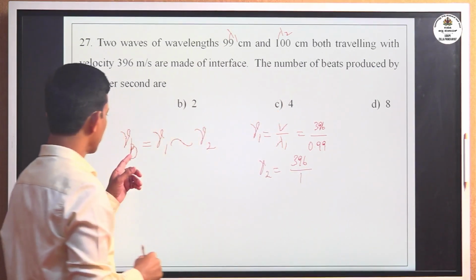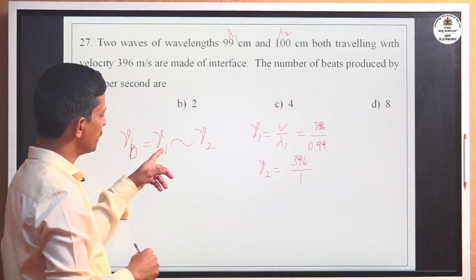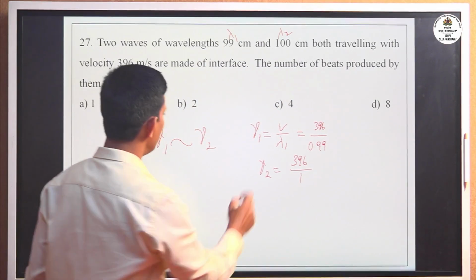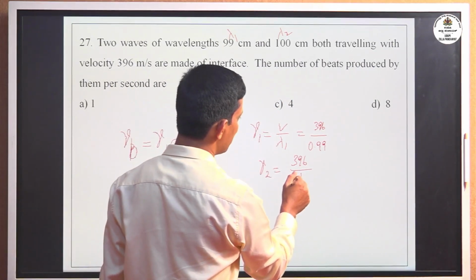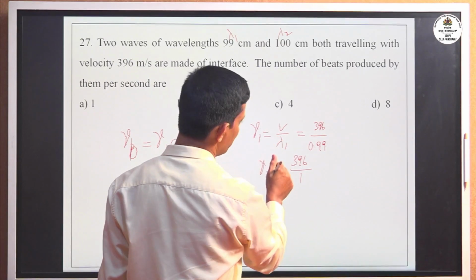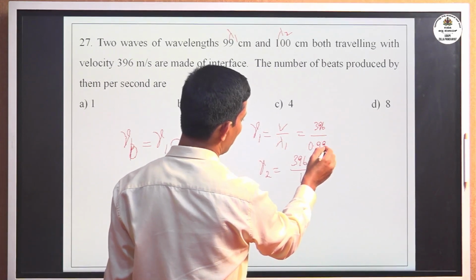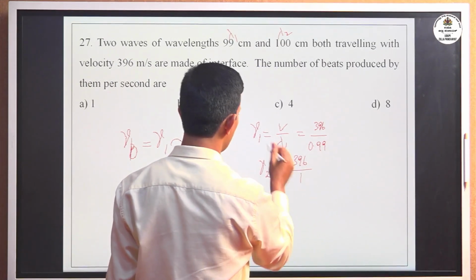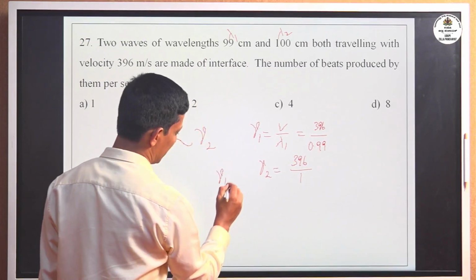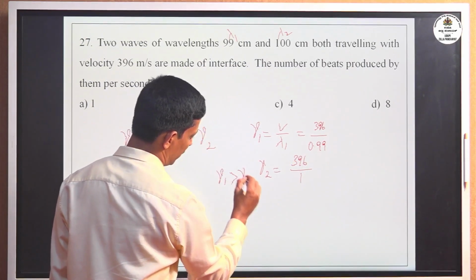Now here nu b, beat frequency, relation is the difference. Now comparing nu 1 and nu 2, which one is greater? Nu 1 is greater than nu 2, no? Denominator here 0.99, 0.99 is less than 1. Therefore nu 1 is greater than nu 2.